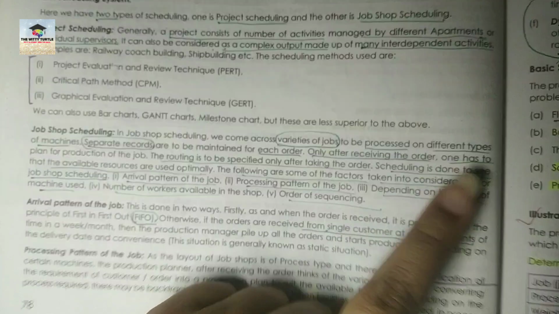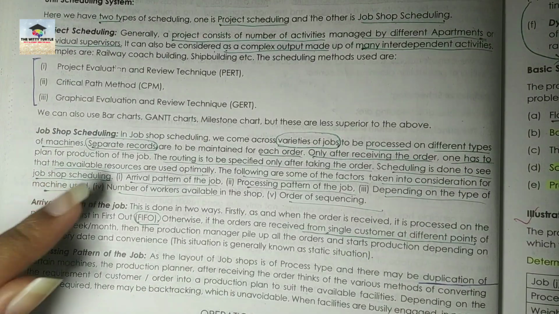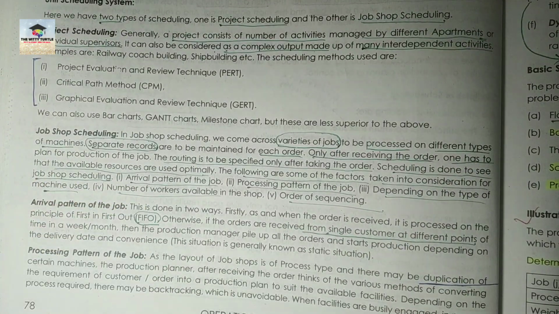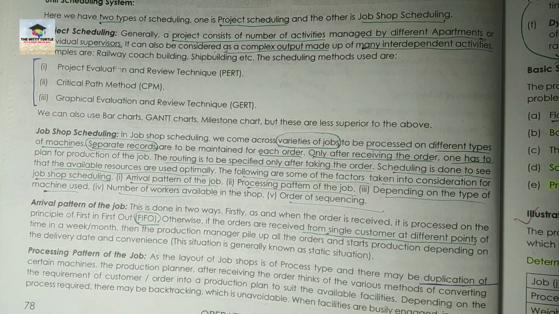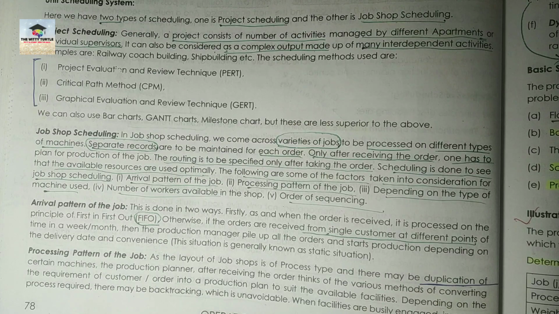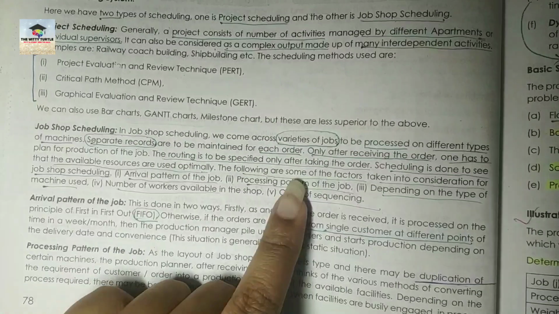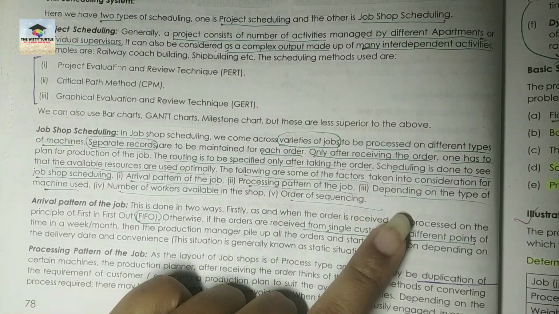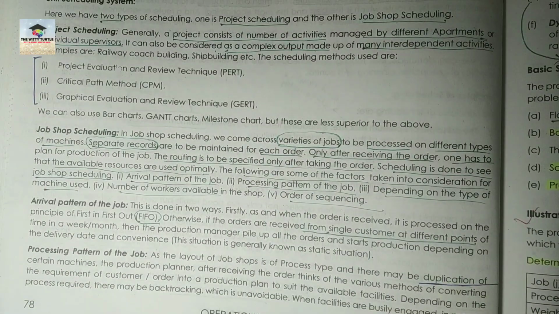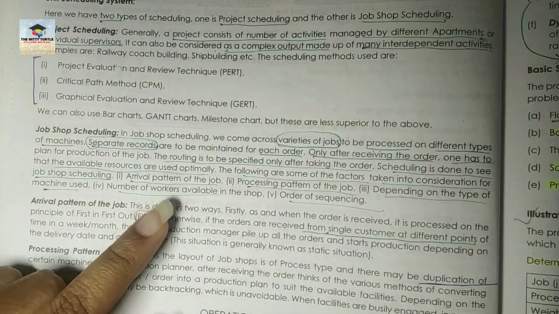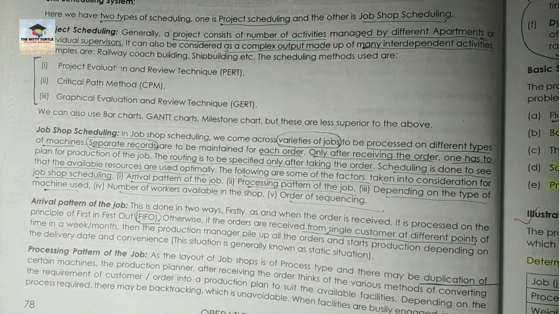Now another thing, scheduling is done to see that the available resources are used optimally. In the last class also we have studied that scheduling is done so that all the resources can be used up to the maximum or their optimum usage can be made, right? So these are some of the factors which can be considered while making job shop scheduling. Understood? So how many factors are there? There are basically 5 factors.